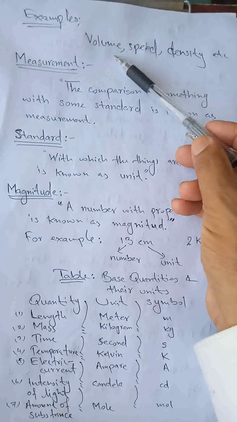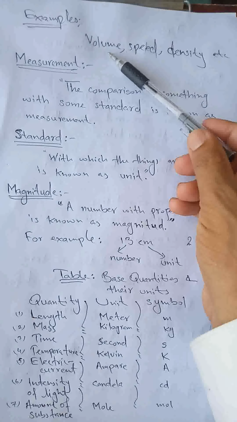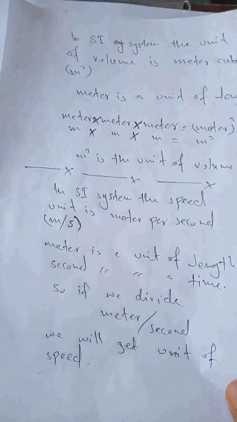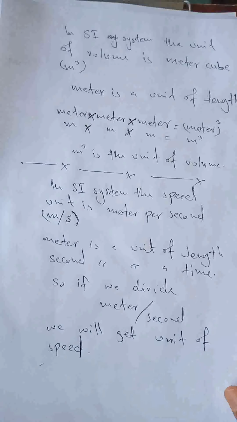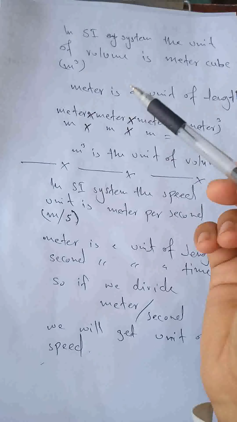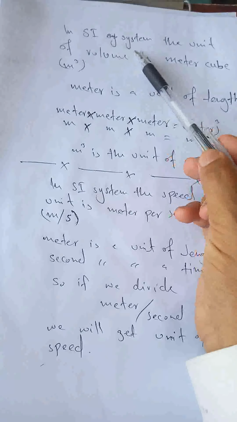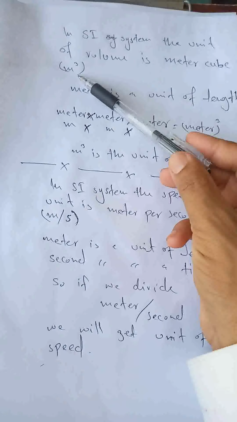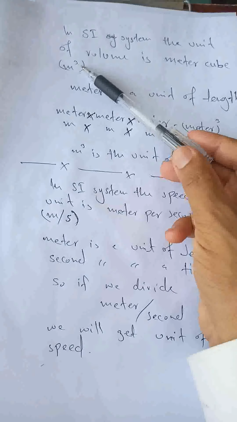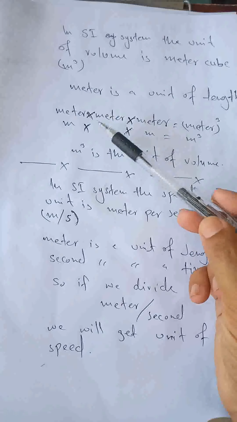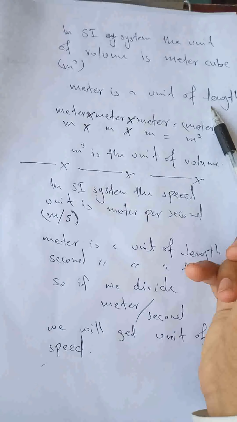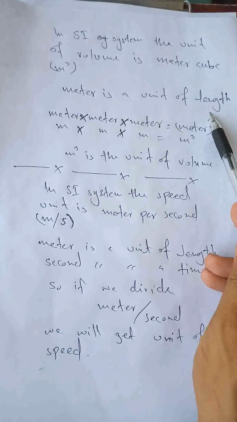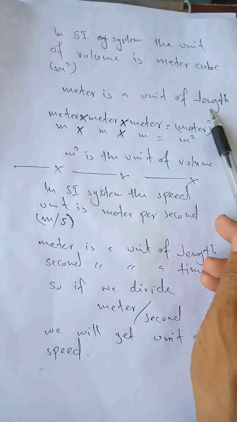Now, in order to explain how volume is a derived physical quantity, this is the explanation. In SI system, the unit of volume is meter cube, symbolically m^3, and you know that meter is a unit of length, and dear cadet, you know that length is actually a base quantity.